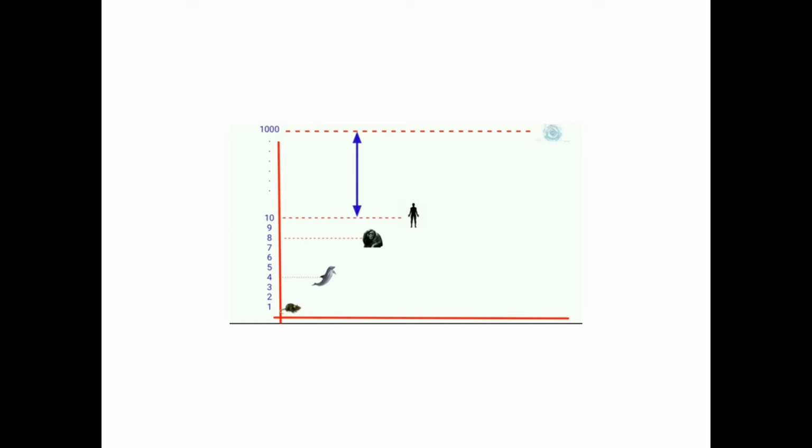Next, suppose we compare the intelligence. Suppose we consider rat intelligence as the first point, then any bot is considered as fourth. The difference between rat and bot here is 3 only. Chimpanzee we will consider as 8, so the difference between chimpanzee and the bot is only 4. The difference between chimpanzee and man is 2. So man's intelligence is 10.